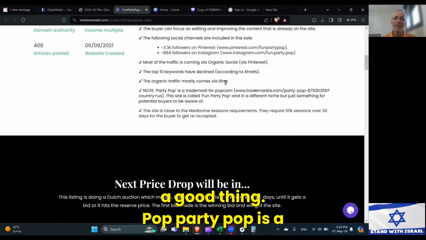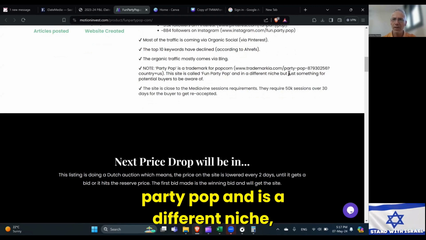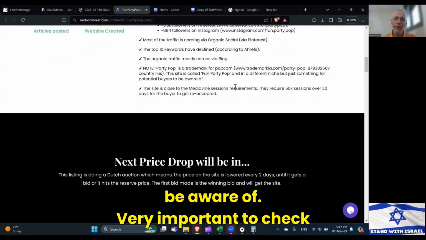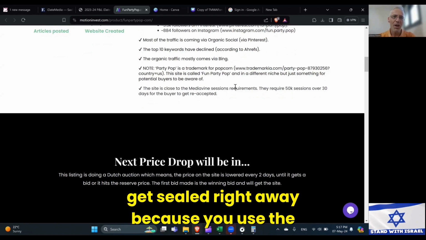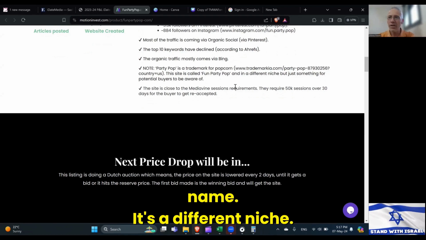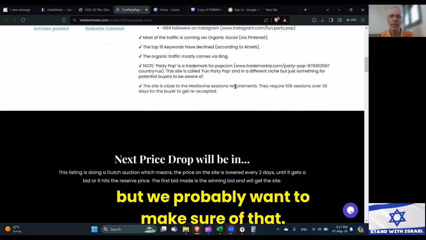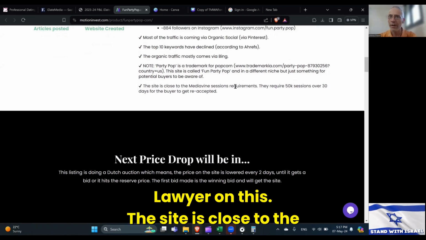Again, a good thing. Party Pop is a trademark for popcorn. This site is called Fun Party Pop and is in a different niche, but it's something for a potential buyer to be aware of. Very important to check that. You don't want to buy a website and then get sued right away because you used the name. It's a different niche, so it's likely okay, but you probably want to make sure of that. So consult an IP lawyer on this.